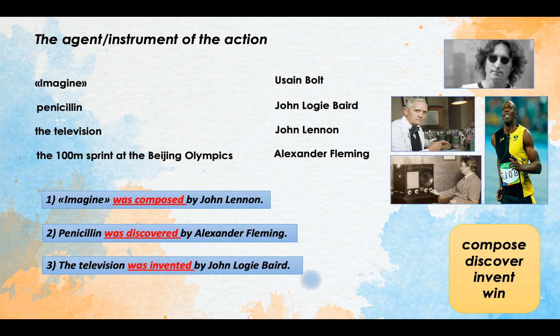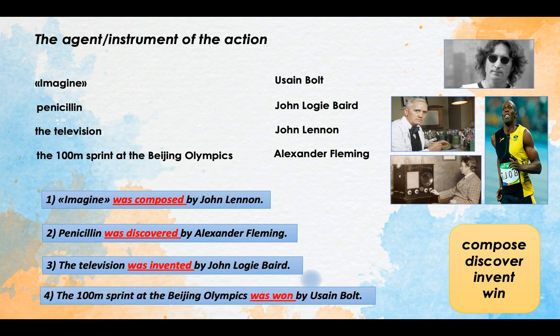And what about the Beijing Olympics, the sprint? The 100-meter sprint at the Beijing Olympics was won by Usain Bolt. Was won is the passive form of the verb win, yeah, and don't forget about by because we have the agent of the action here, and we need to use by to indicate it. Okay, I hope you did it correctly. Let's move on.